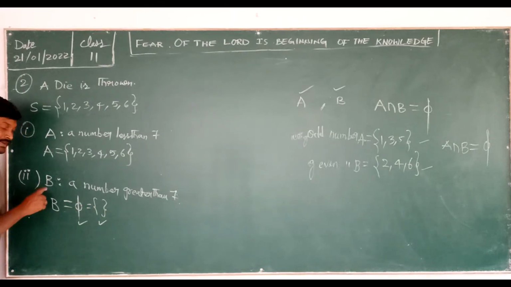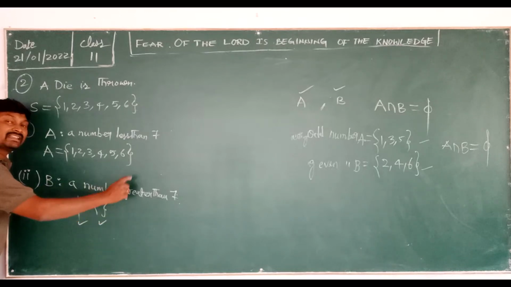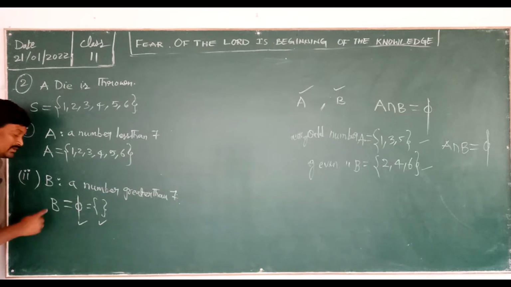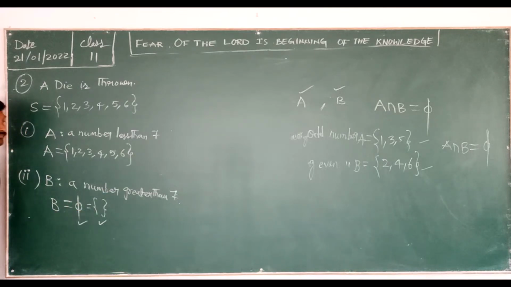Okay, so now B is a number greater than 7, they said. Greater than 7 is not possible, so we are writing here the null set. Okay, so now the third one next.